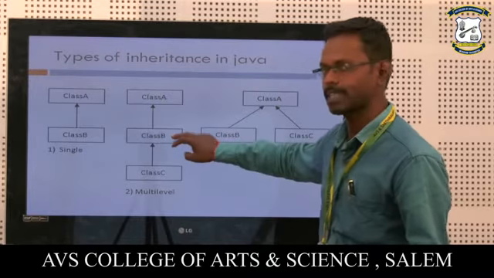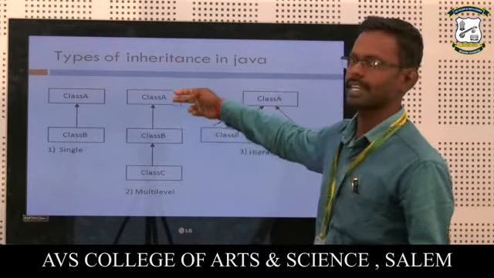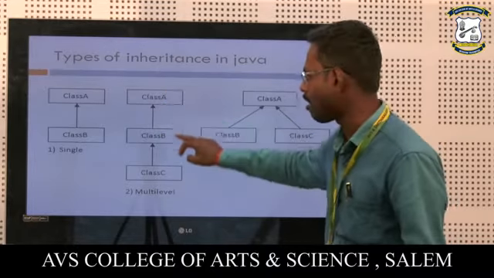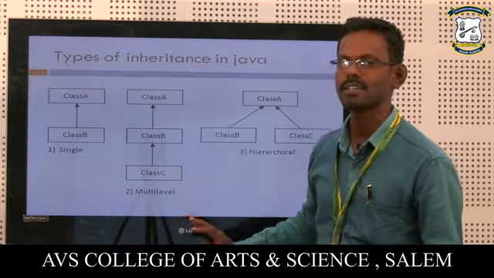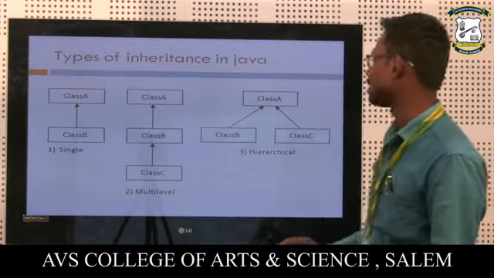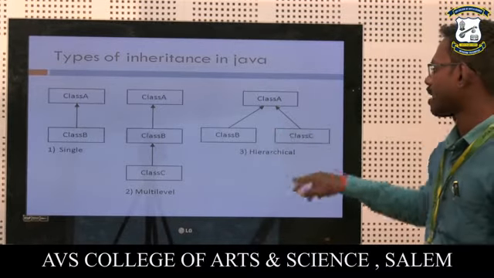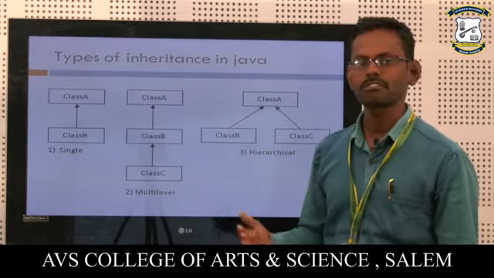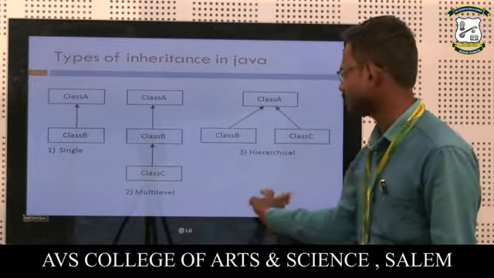Again, class B is the subclass of class A. Now, this class A is the superclass for all these subclasses. That is known as multi-level inheritance. And another thing, hierarchical inheritance. Combination of other inheritance types is known as hierarchical inheritance.